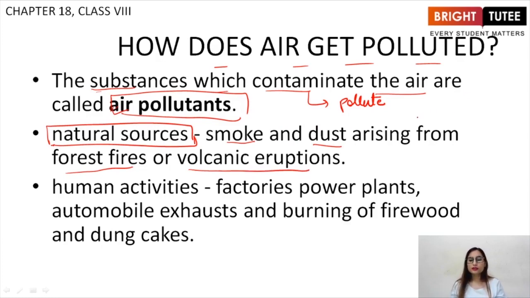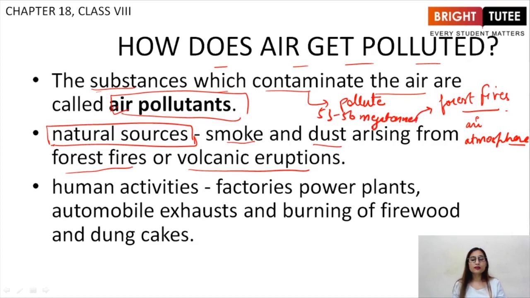First of all, students, almost every year we see forest fires which burn the entire forest and cause major harm to our air or atmosphere, because 53 to 56 megatons of smoke is released, basically of carbon dioxide, carbon monoxide is released, which causes major air pollution. So this is one of the natural sources from which air pollution is being caused: smoke and dust arising from forest fires, and then volcanic eruptions.